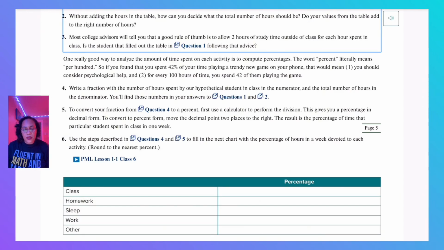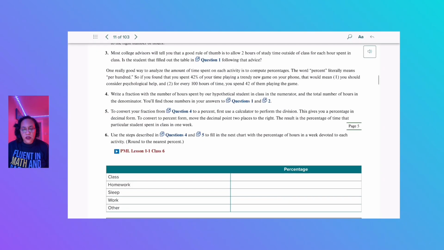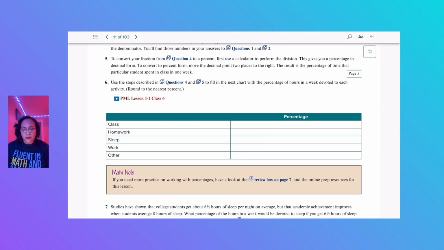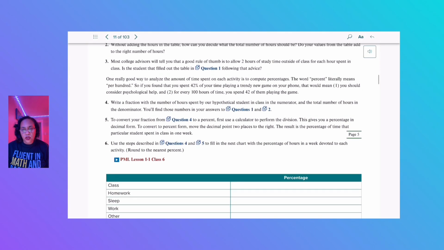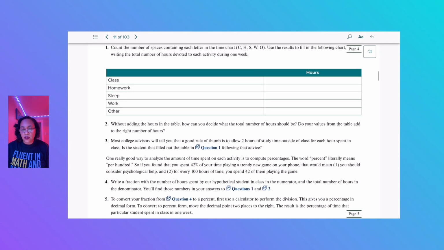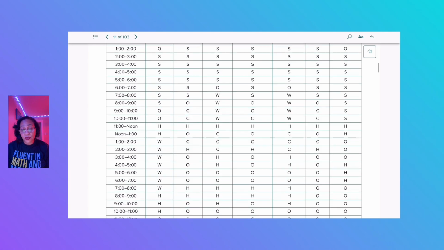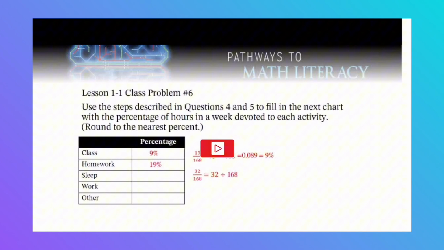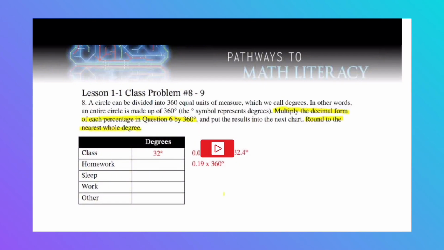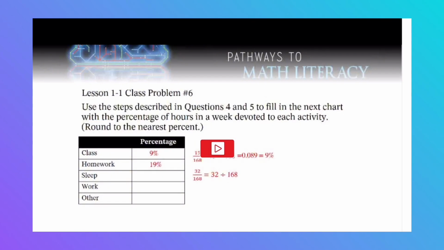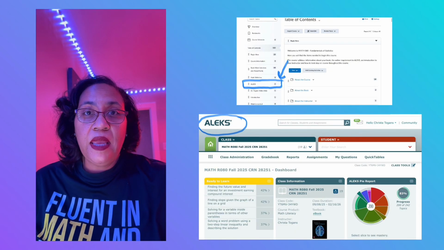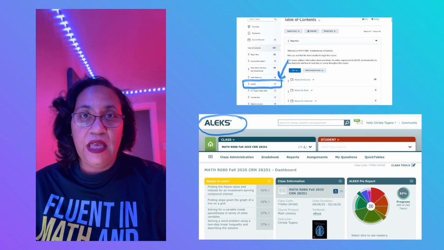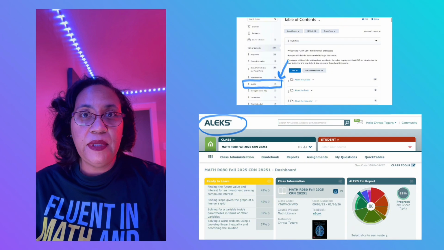If you click on the PML using tech, you should be able to find a help video, but that is also going to be included next to your technology assignments. So this is what the video will look like. The video is just designed to help guide you through. So hopefully this made a little bit more sense than you just reading the syllabus.